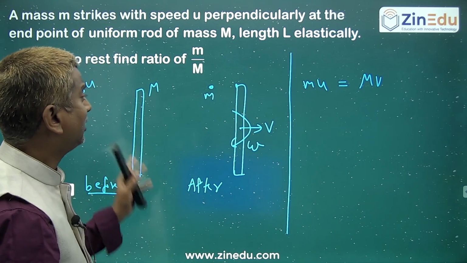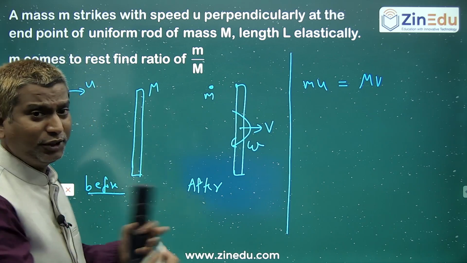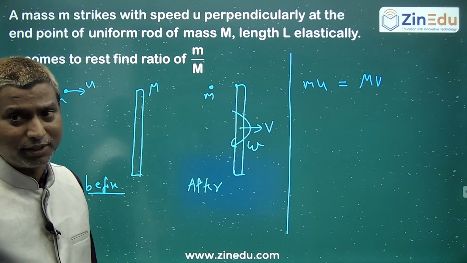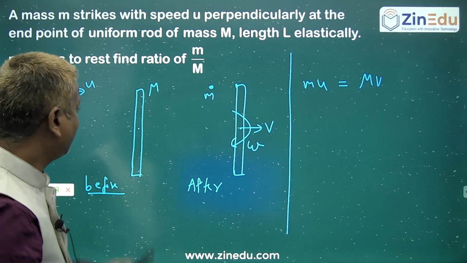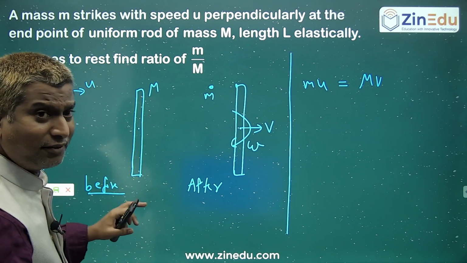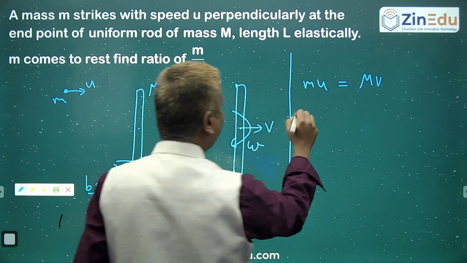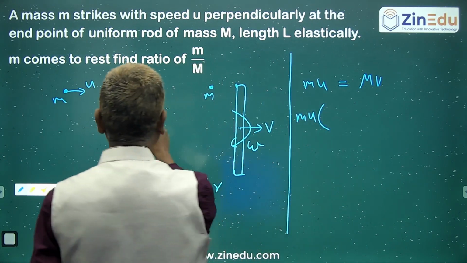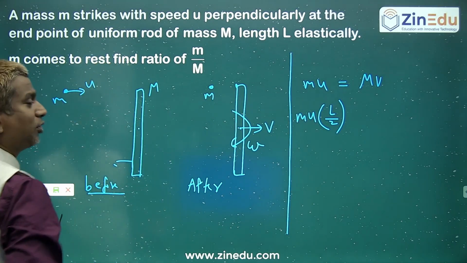And second, you also have the conservation of angular momentum. About which point? You can take about any point. It is better that you take about the center of mass. Because initially, if you take the angular momentum of this total system, the rod is not having any momentum, so it is linear momentum into perpendicular distance of the particle, mu into L by 2. This is the angular momentum of the system before collision.